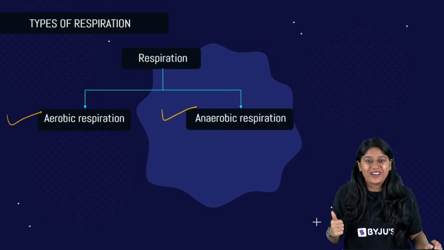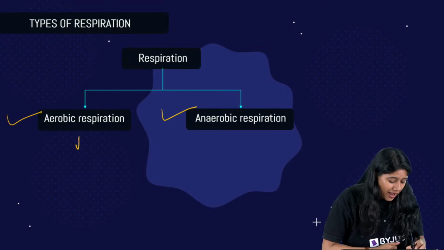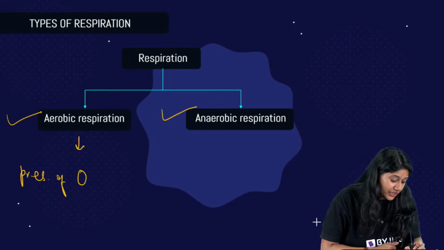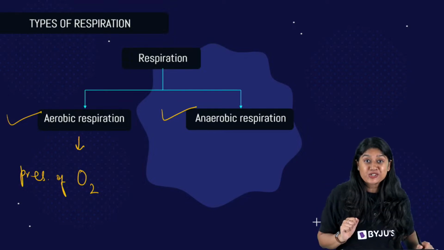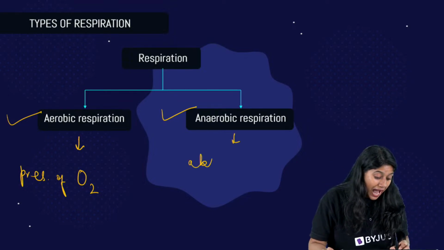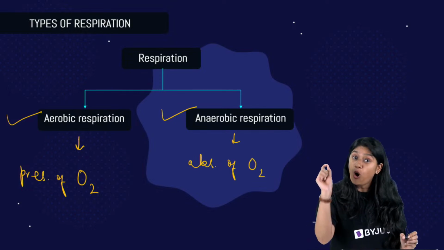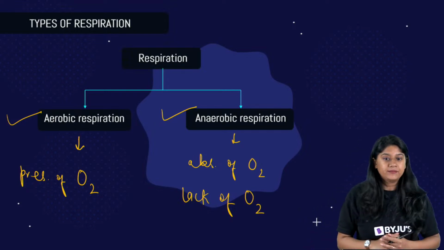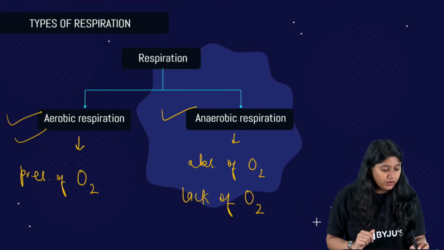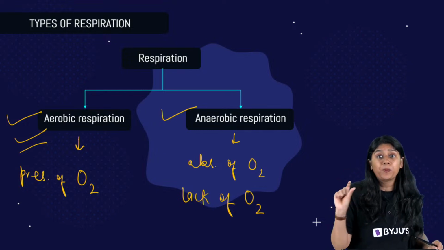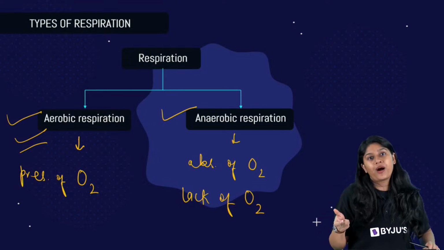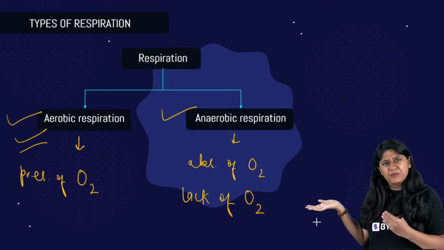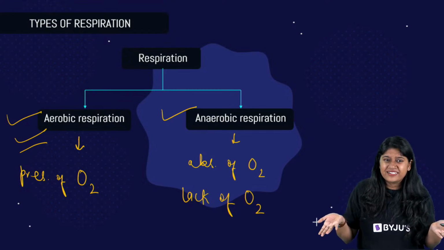Very good, everyone. Aerobic respiration will happen in the presence of oxygen, and anaerobic respiration will happen in the absence of oxygen, or during the lack of oxygen in the body. So aerobic requires oxygen, and anaerobic respiration does not require oxygen. Are we clear? I don't want to spend more time here because we have already studied this in class 7th.